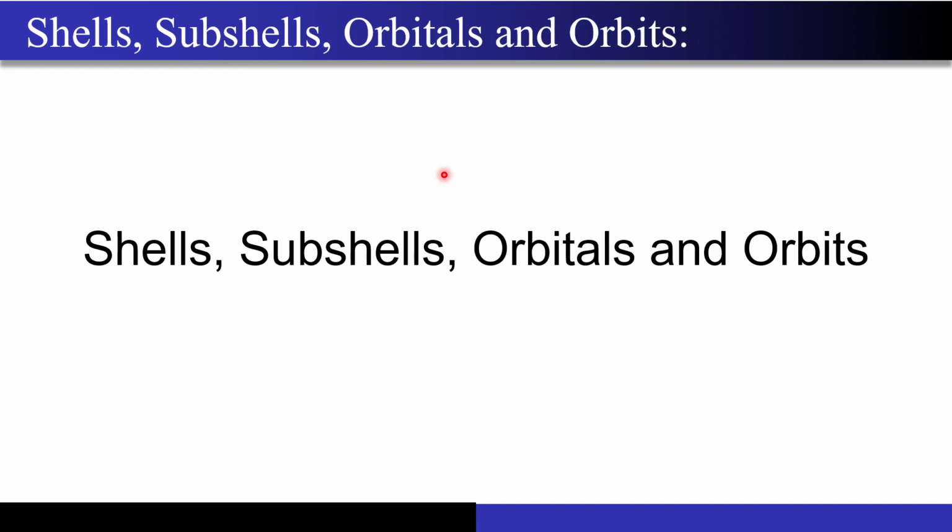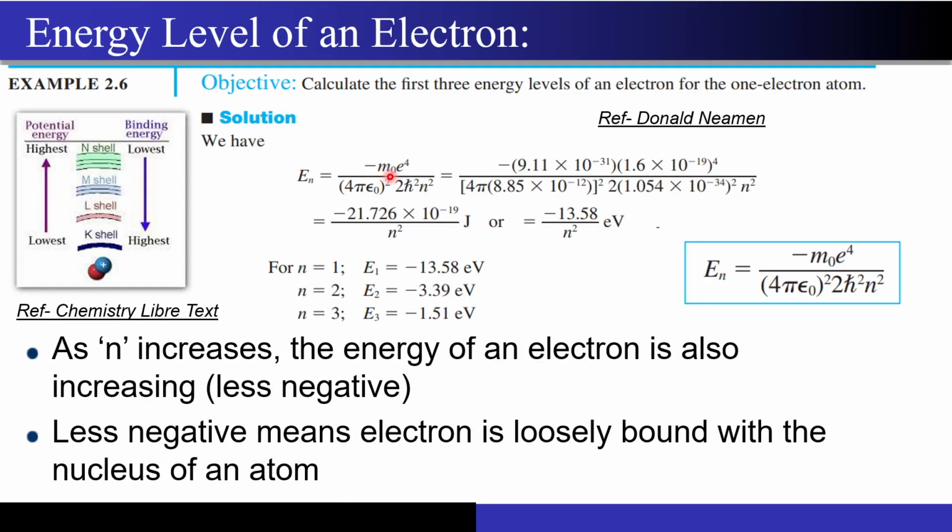Let's look into what these shells, subshells, orbitals and orbits are. First of all, you must have seen that there is an energy level associated with an electron. Let me turn on the pen for a better understanding. You must have seen this formula in your high school physics or in class 11 and 12. All of you must have prepared for the state CETs or JEE or JEE Advanced exam, so you must have seen this formula.